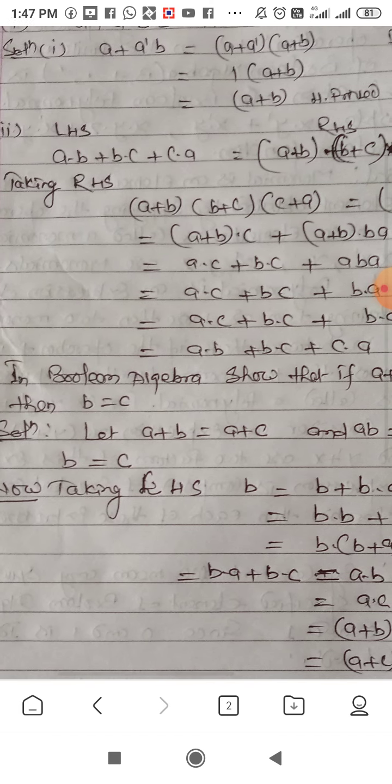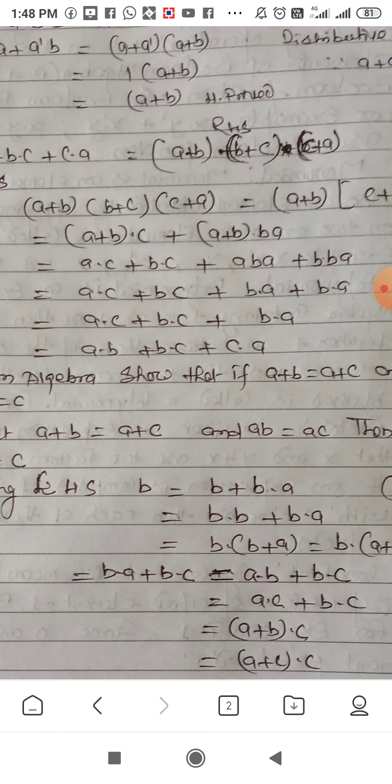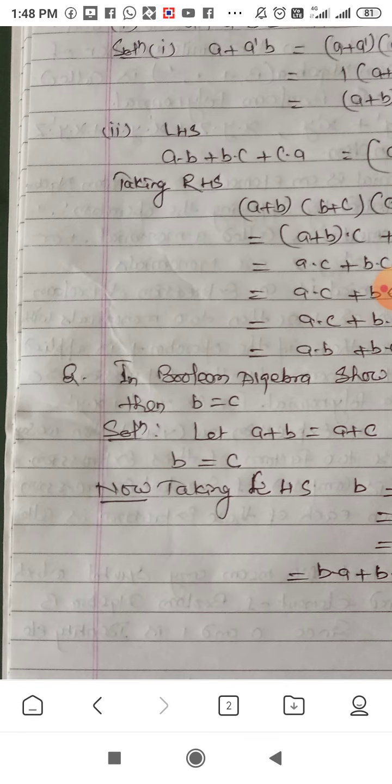From the consequence, we start from b, and after applying Boolean properties, a plus b is equal to a plus c and ab is equal to ac. By using these properties, b is proved equal to c.